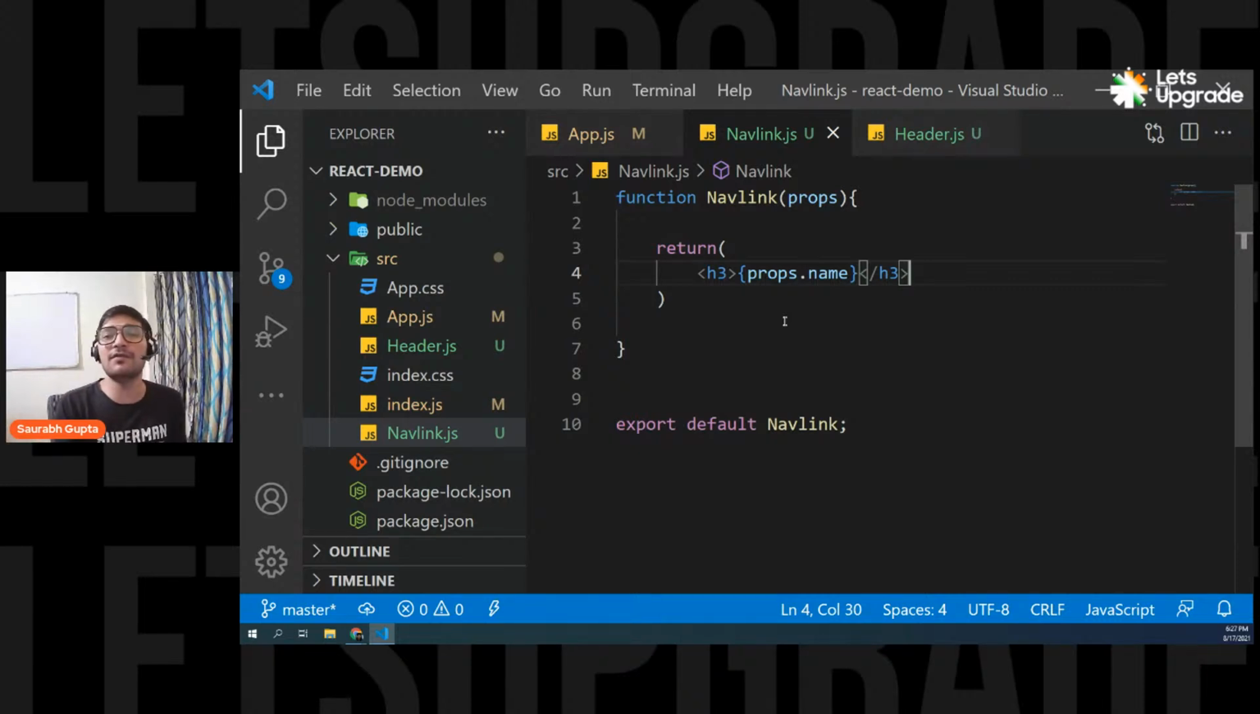But then how are we using React? How will you pass data from one component to another component, right? This is the way, using props. Okay, that's it.